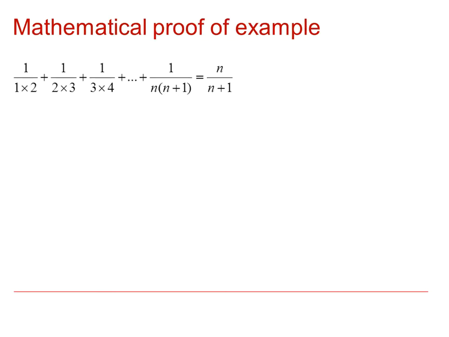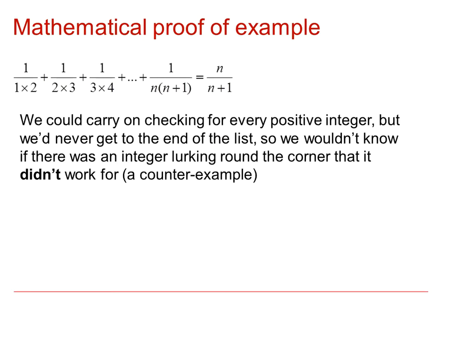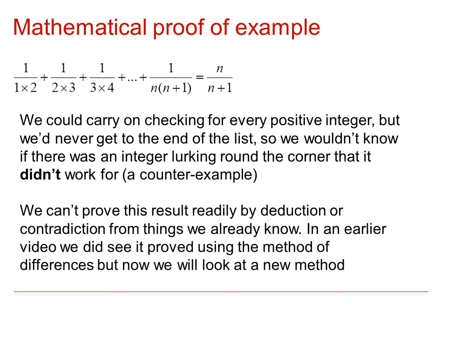Now, our assumption that this is equal to n over n plus 1 we certainly can't do by checking every single number, because we don't know that there isn't another one which might be just around the corner, as it were, that is a counterexample. It's not a straightforward proof by deduction, although in an earlier video you may have seen it proved using the method of differences, but now we're going to consider a new method. That method is known as proof by induction.